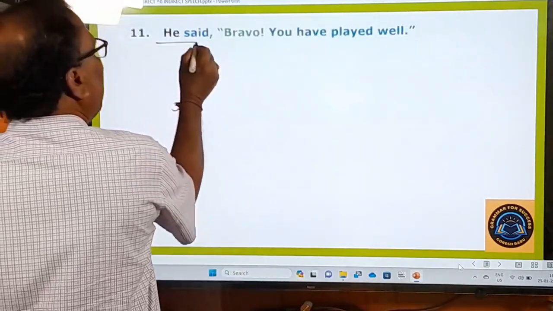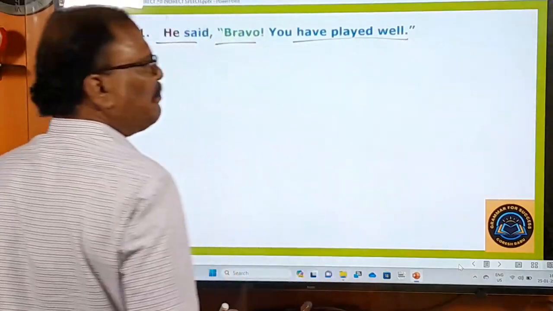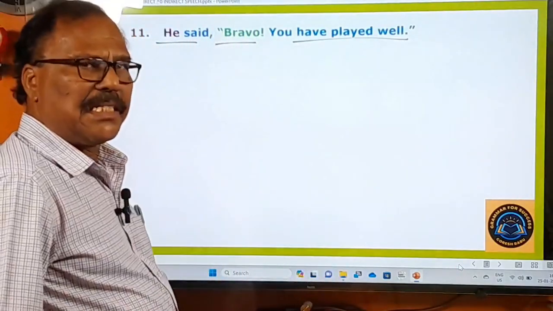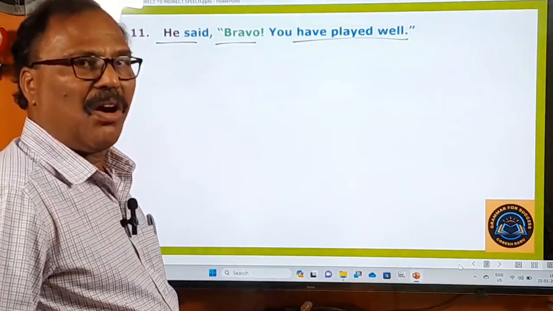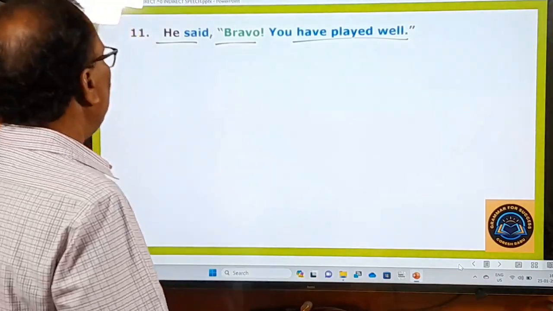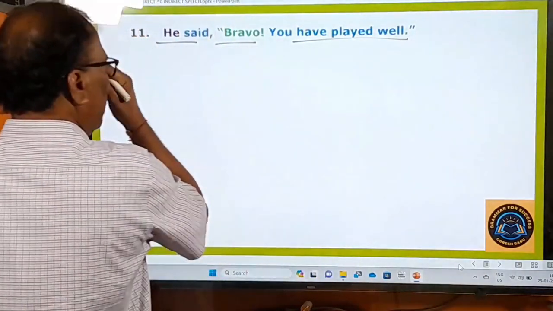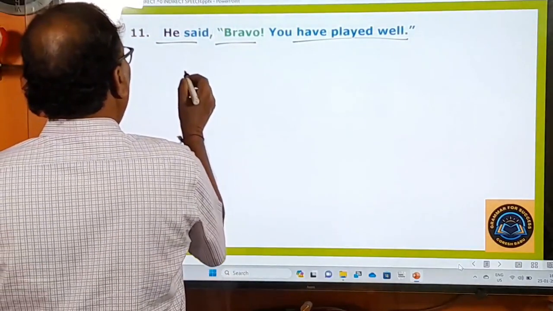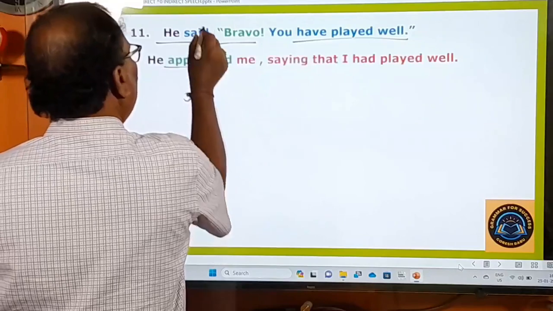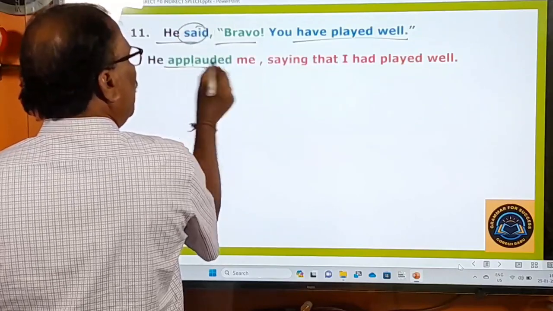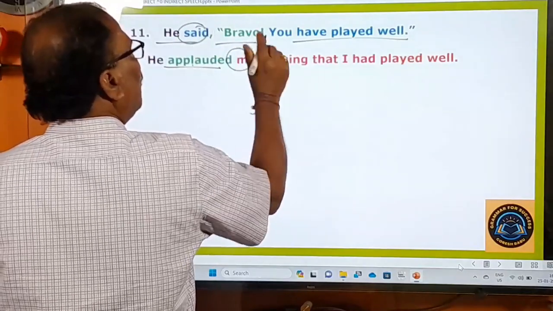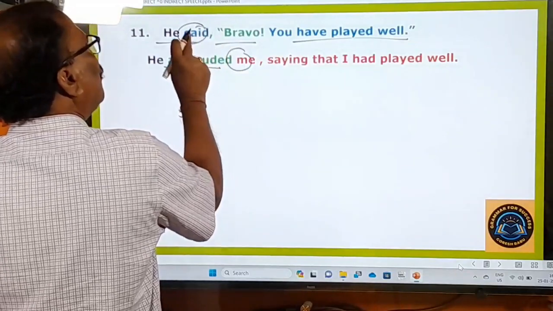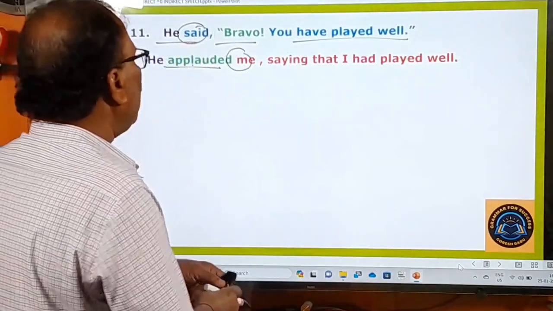Eleventh one: he said, "Bravo, you have played well." Again, a sentence praising or appreciating or applauding somebody. So you just change this sentence into indirect speech like this. So what is that? He applauded. Instead of said, applauded is used. He applauded me. See, when there is no object to this reporting verb, there is no object.